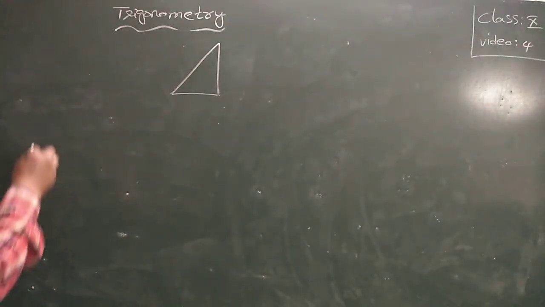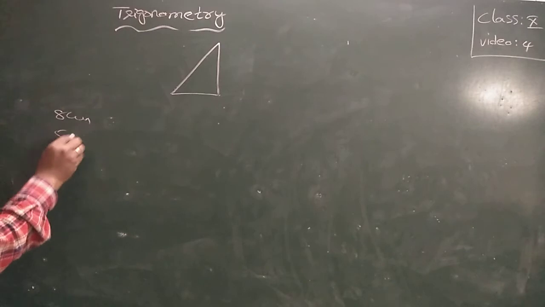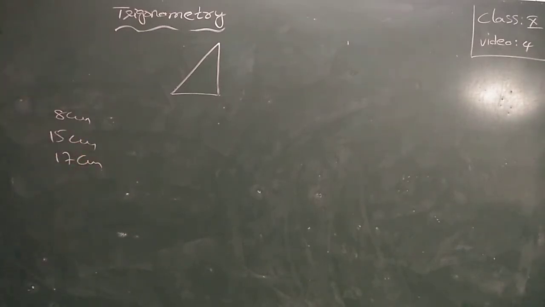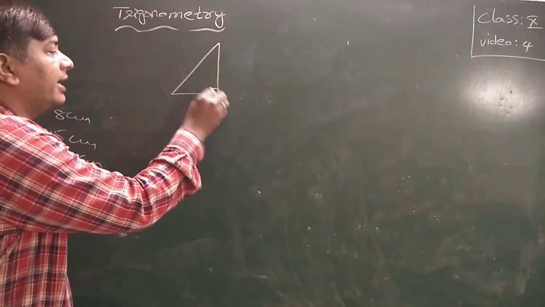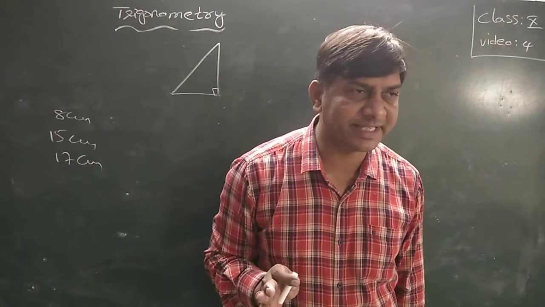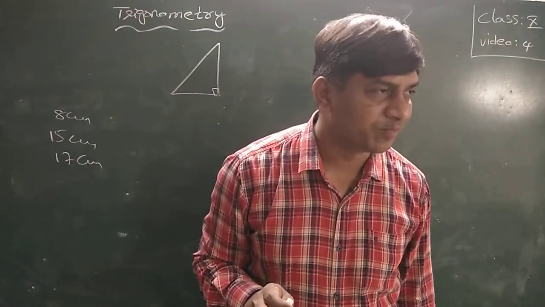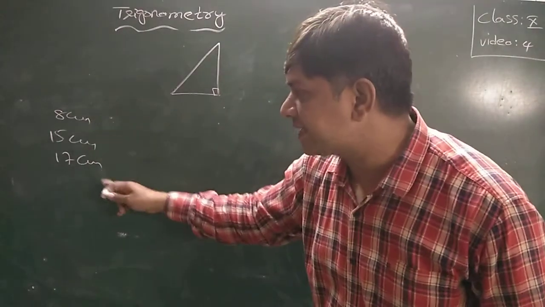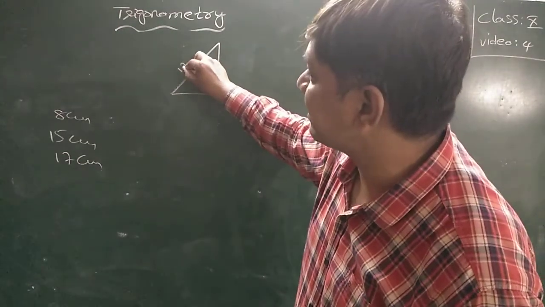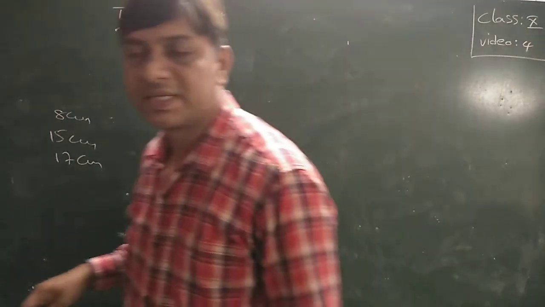What did they give here? 8 centimeter, 15 centimeter and 17 centimeter. In a right angle triangle, the hypotenuse is the longest side. Among these three, 17 is the highest value. So the hypotenuse is 17 centimeter.